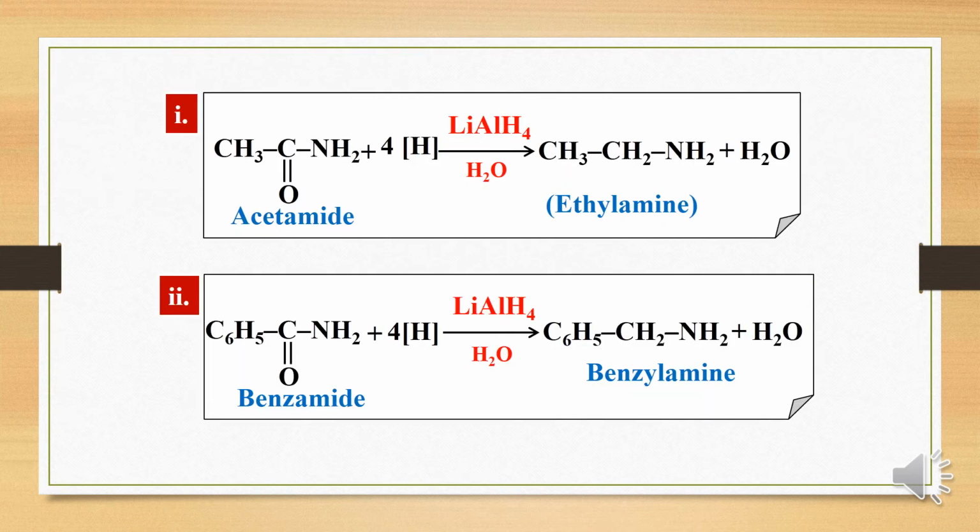Okay. Some examples for conversion of amides into amines. So this is called acetamide, CH3 C double bond O NH2. So it is undergoing reduction with lithium aluminum hydride to form ethylamine. So here C double bond O, a carbonyl group, is converted into a CH2 group. This is called reduction of amide into primary amine. Similarly, if you consider benzamide, in this case it is also reduced with lithium aluminum hydride followed by hydrolysis to form benzylamine. So here also a carbonyl group is converted into a CH2 group.